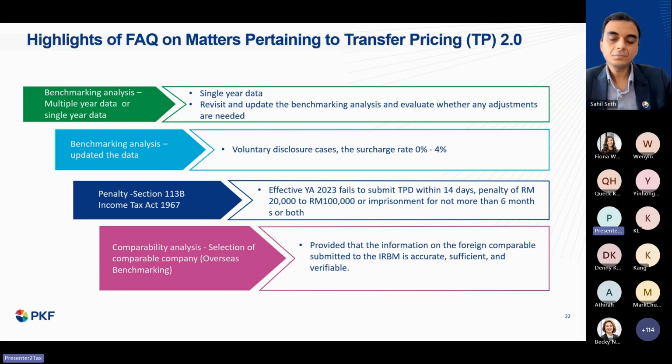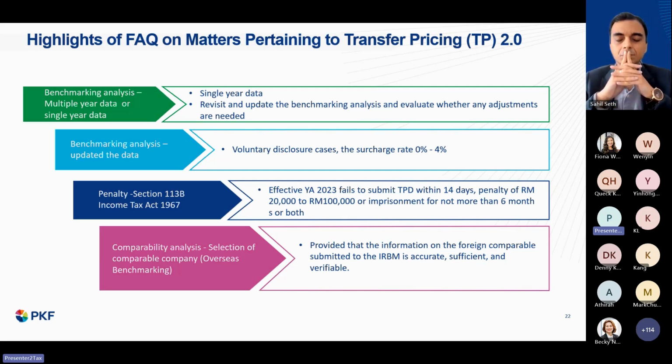So as a result, usually we will rely on a prior year comparable company period in terms of calculating the arm's length range. And when it comes to the following year, you will need to update the 2023 and revisit whether it's within the arm's length range or not. So at the moment, there is a voluntary disclosure incentive provided by the tax office where it will consider the surcharge rate, instead of 5%, to between the range of 0 to 4%.